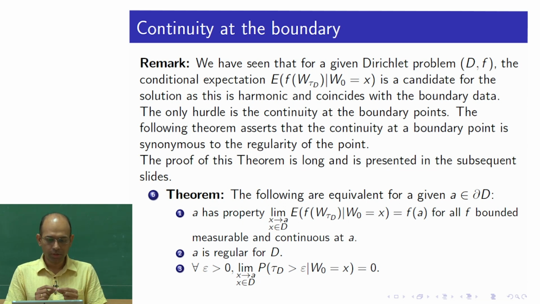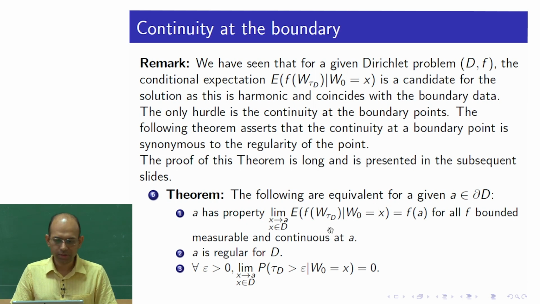If a point on the boundary is regular, then that function can be extended continuously to the boundary, and if all the points on the boundary are regular, then this conditional expectation gives you the solution of the Dirichlet problem. So that is the background. This is really the most important part of this topic,